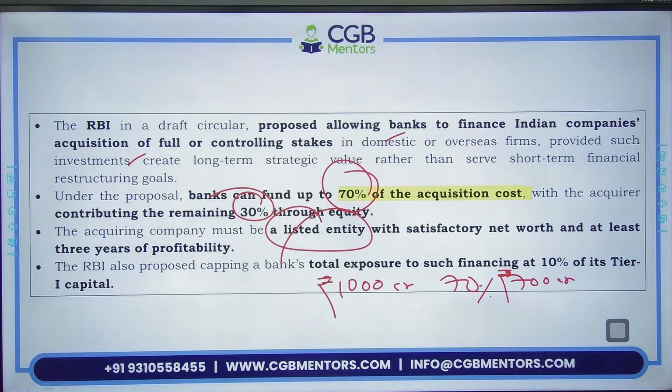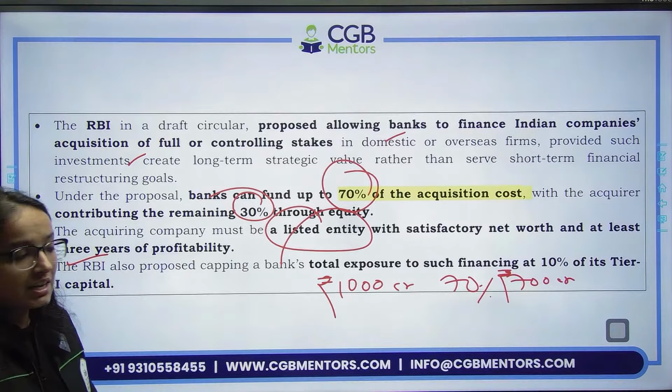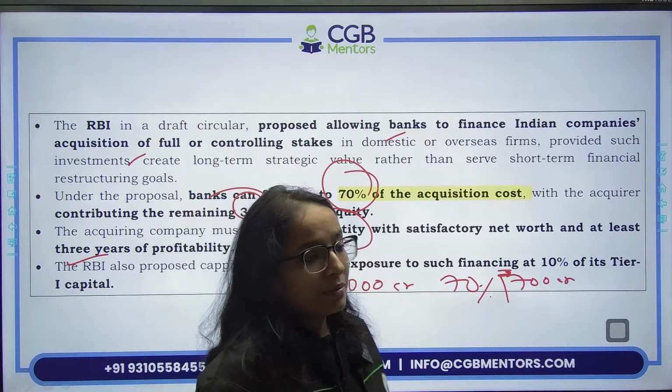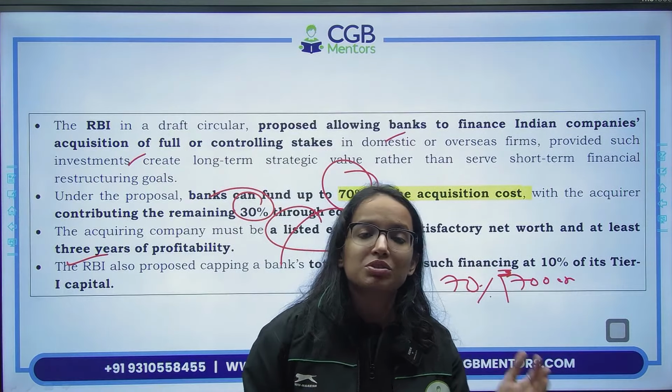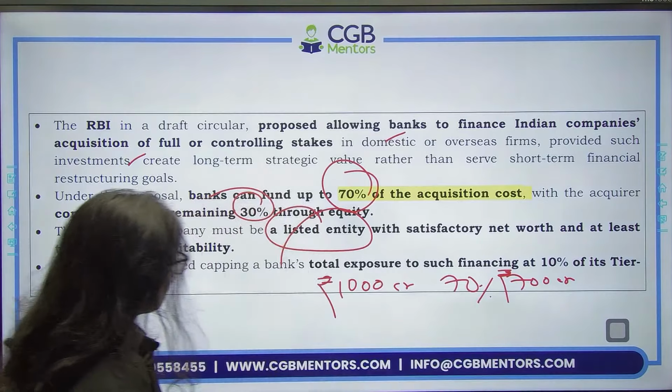जो भी acquiring company है, it must be a listed entity with satisfactory net worth record and at least 3 years of profitability. आपका जो balance sheet है, आपका जो performance है वो देखा जाएगा. At least past 3 years you should be in a position of net profit, not net loss. Okay, so this is the requirement.